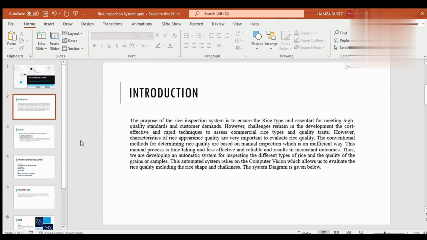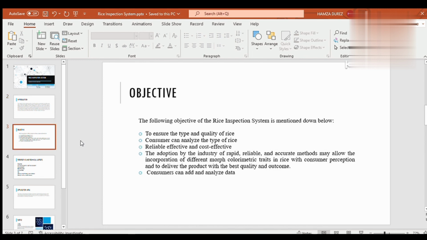So we are developing an automatic system for inspecting the type of rice, which is very reliable and accurate, and its efficiency is increased according to these algorithms of artificial neural network and VGG16, and these models will predict the type very effectively. So the objective of this product is to ensure the type and quality of the rice, and the consumer can analyze the type of rice in an effective, reliable and cost effective way.